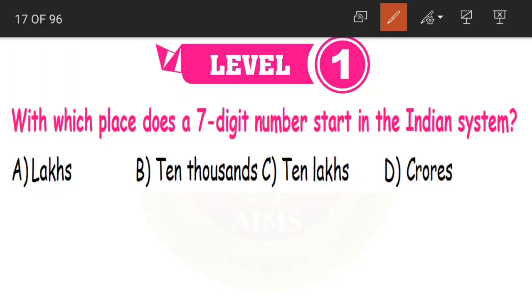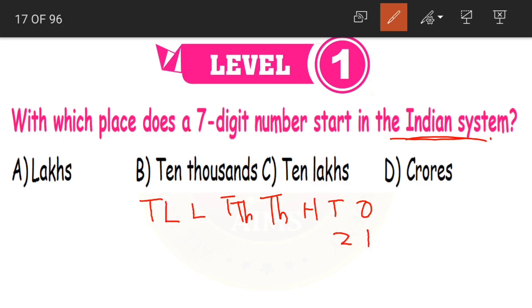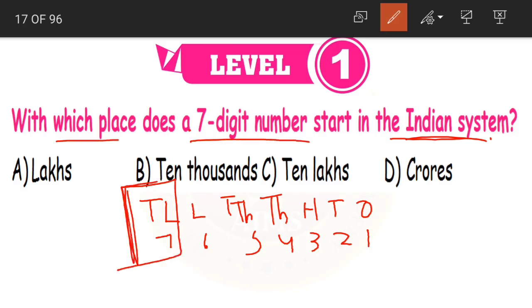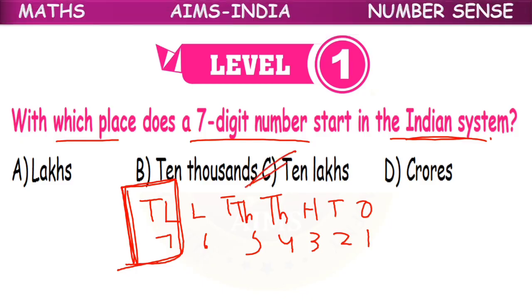See, 7-digit number, right? So let us write 7 place values. Ones, tens, hundreds, thousands, 10,000, and remember it is the Indian system. Okay, after 10,000s we have lakhs and 10 lakhs. 1 2 3 4 5 6 7. So which place does a 7-digit number start? 10 lakhs. Yes, the 7th place is 10 lakhs. So a 7-digit number starts with the 10 lakhs place in the Indian system. Option C is our correct answer.